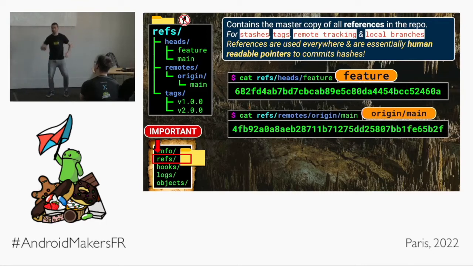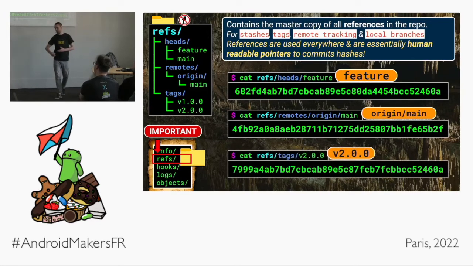Instead of saying 4FB92, I could say origin main, right? And you get the picture. Instead of a long hash, I could say version 2. So they are human-readable words that actually point to commit objects.